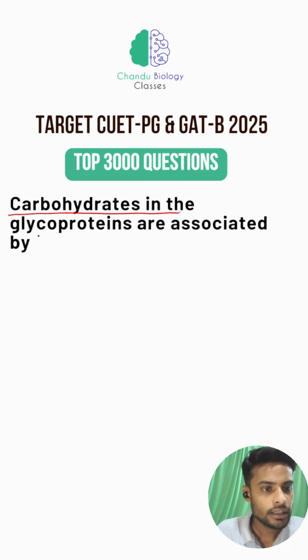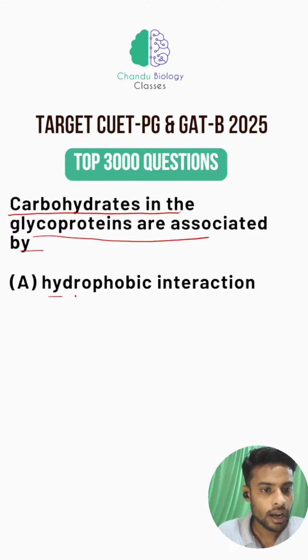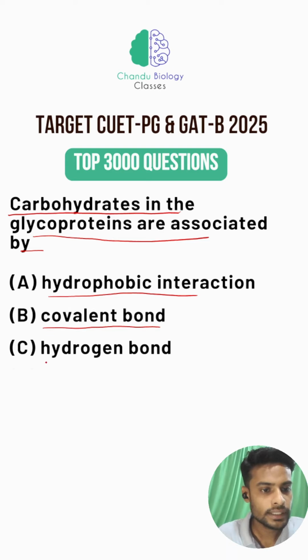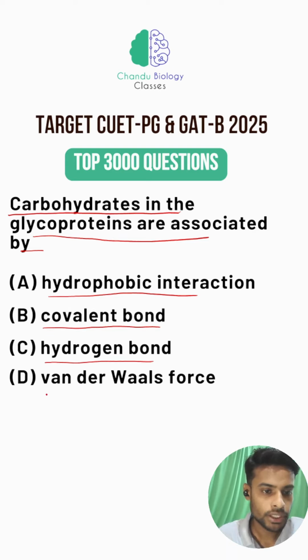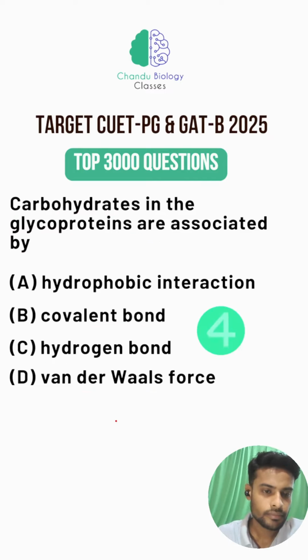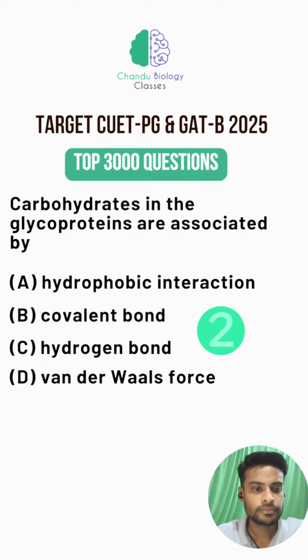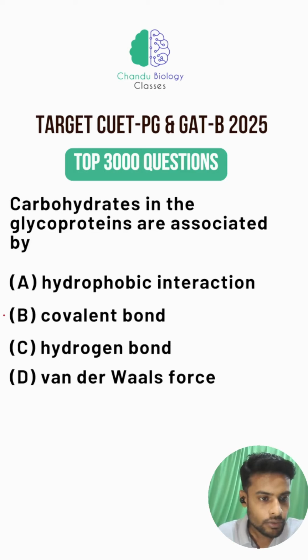Carbohydrates in the glycoprotein are associated by option A, hydrophobic interaction; option B, covalent bond; option C, hydrogen bond; or option D, van der Waals forces. So the correct answer would be option B.